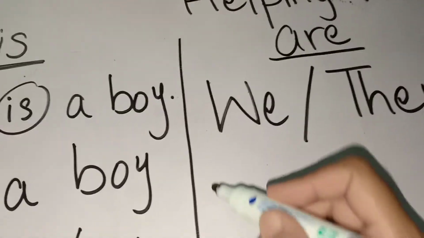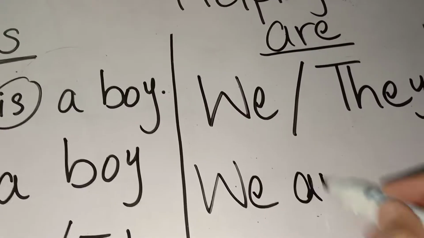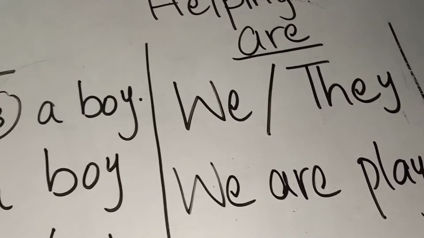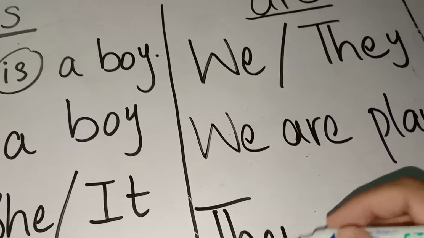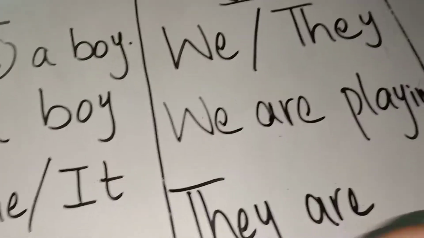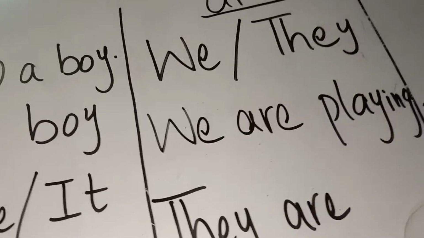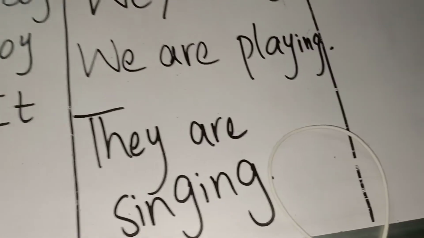So we are playing, or they are singing. Both these sentences have are in them to complete them. Without are, if we say we playing, there is no sense in it.